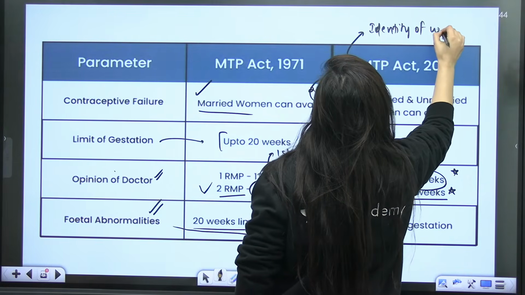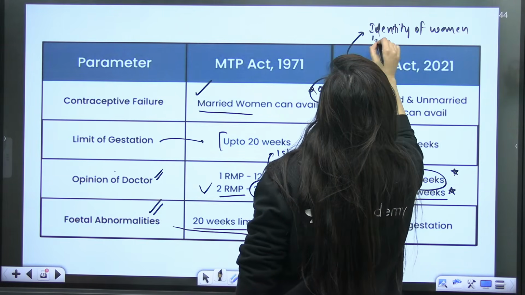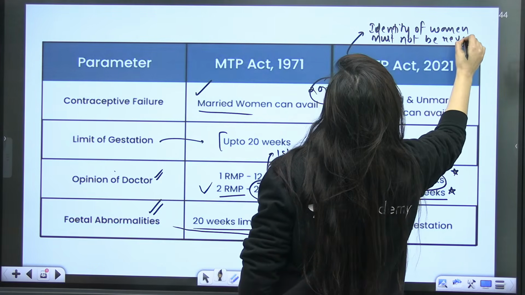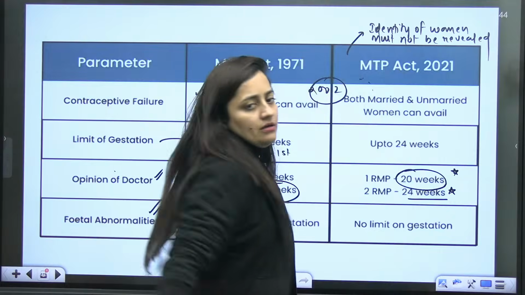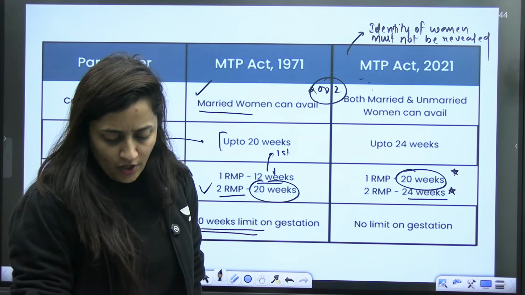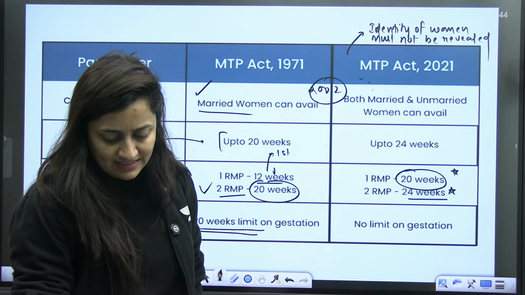These were the amendments here. Is that clear?